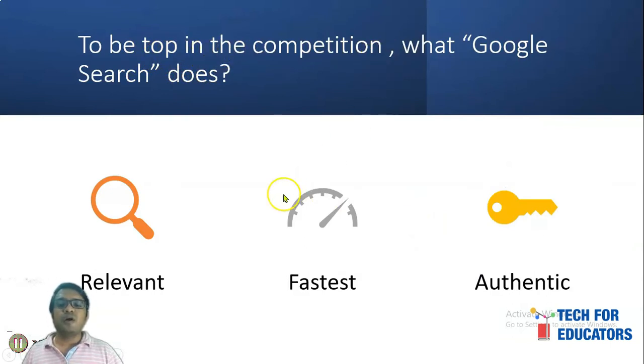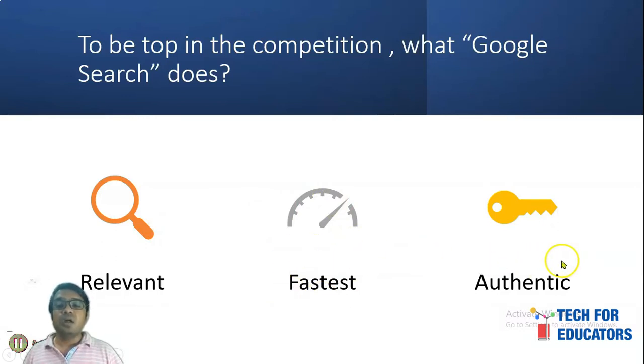What does Google have to do? First of all, they have to provide relevant information. Relevant information means if I am searching for cooking classes, then I should get all the websites which are there for cooking classes, not for classes of sports or gym. Second is the fastest information. For example, you are searching on Google and you are getting this information after a couple of minutes. All the websites which are coming up in the search are not opening. Right? Then it is disturbing the user experience, so Google will not show your website on the top search.